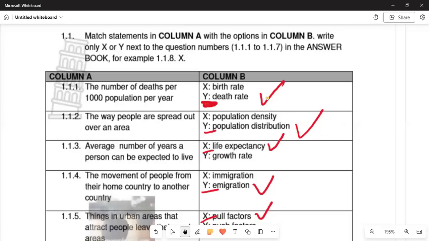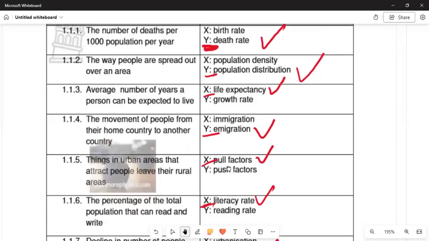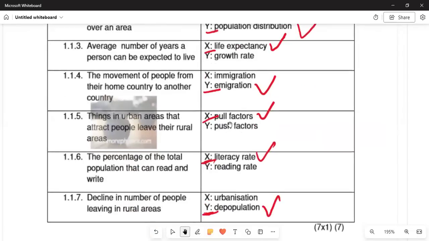Moving on to 1.1.4, the movement of people from their home country to another country is called emigration. Why are we saying emi? It derives from the word exit, but immigration is when they are coming in. So they are exiting there, looking for greener pastures, such as job opportunities and so on.